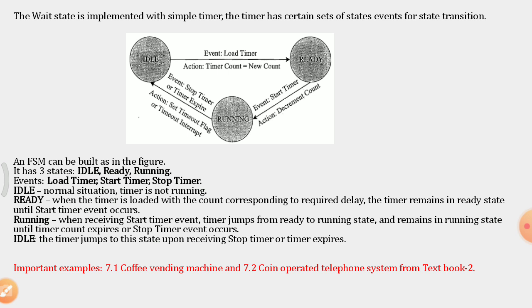Here three states are there: idle, ready and running. Let us see how this is built. Basically, the normal situation of a waiting state is that the timer is not running, so it is in an idle state.